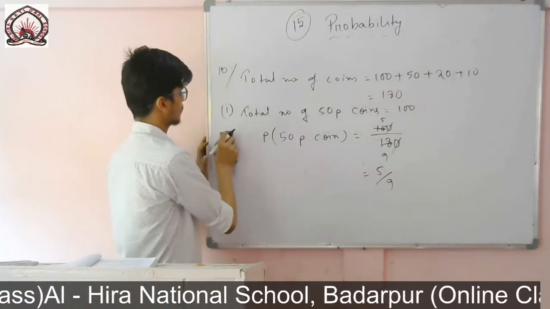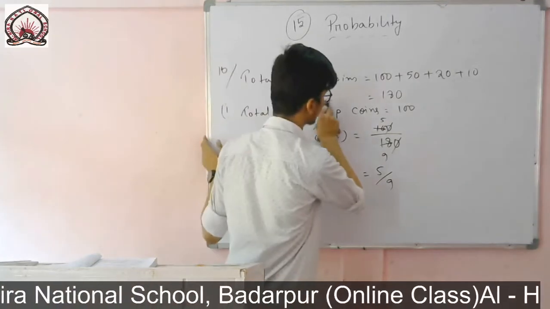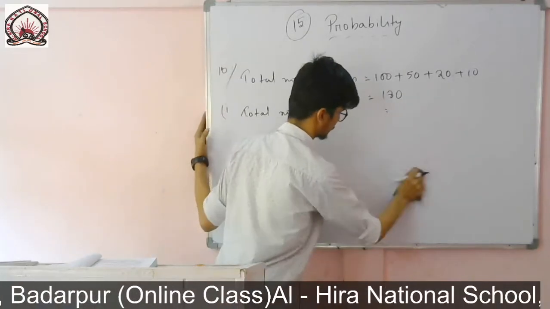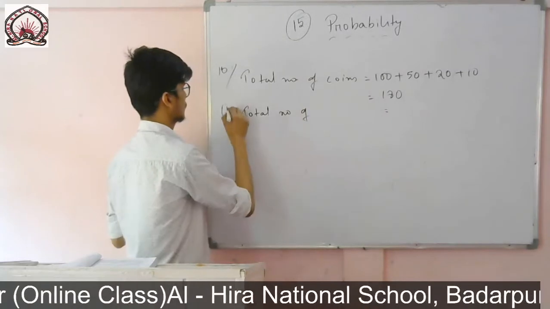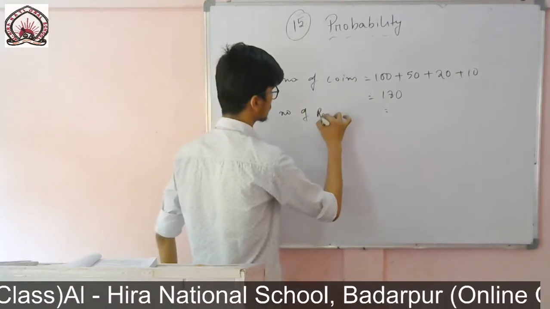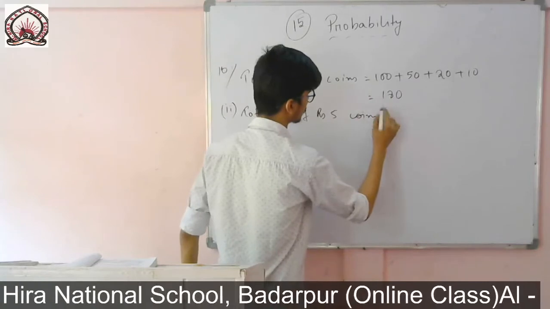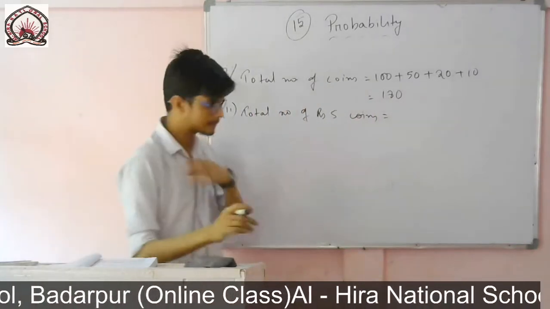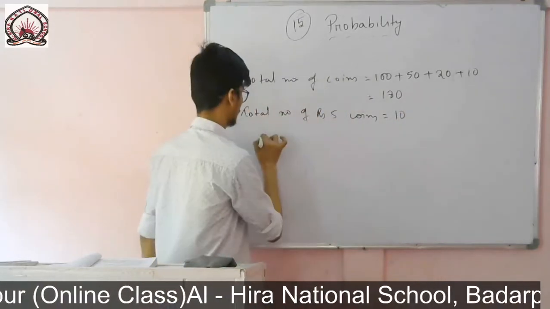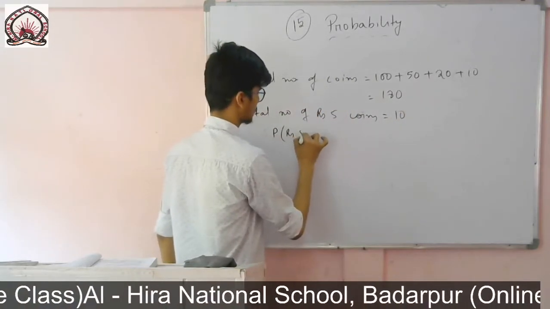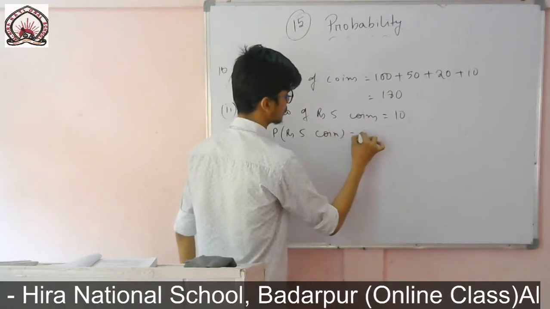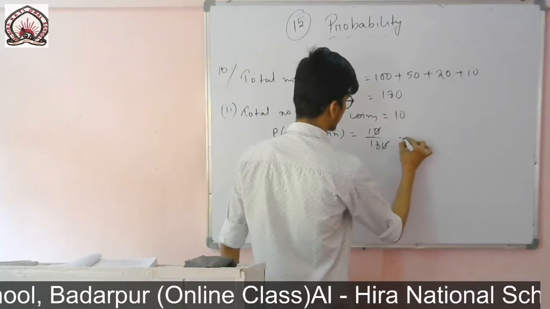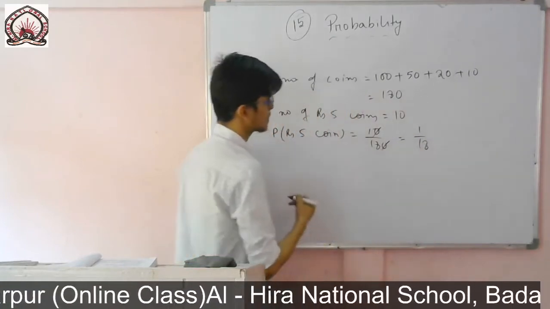So you write for Roman number 2, total number of rupees 5 coins is equals to, rupees 5 coins how many? 10. So probability of rupees 5 coin is equals to 10 by 180. 0 0 cancel, that means 1 by 18. So this is the probability.